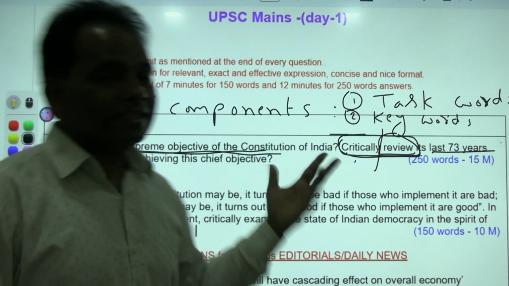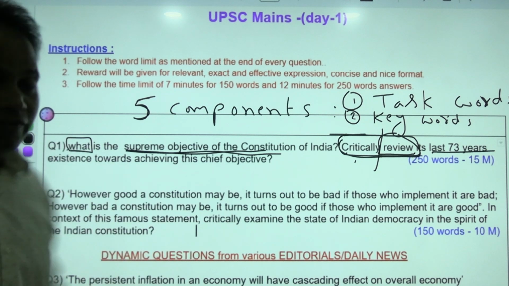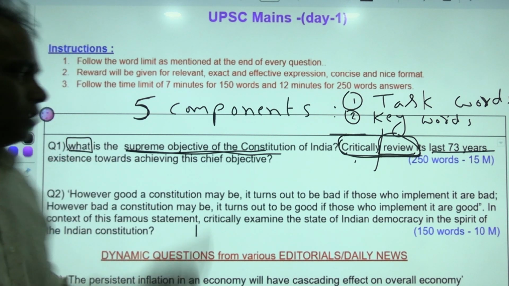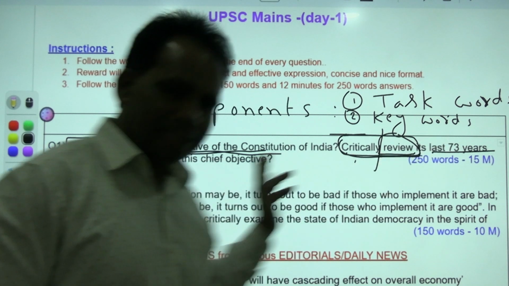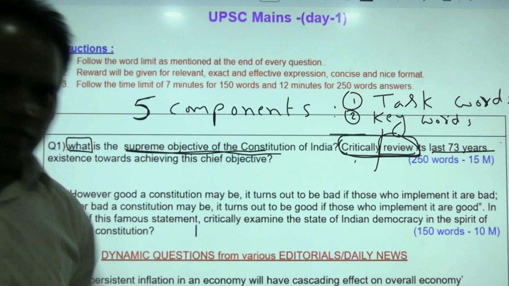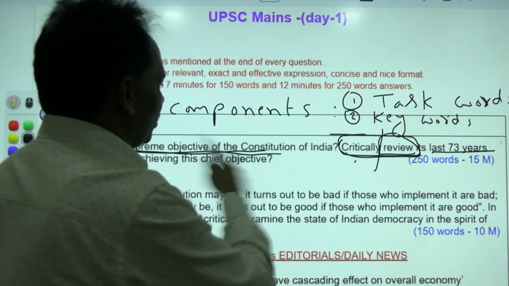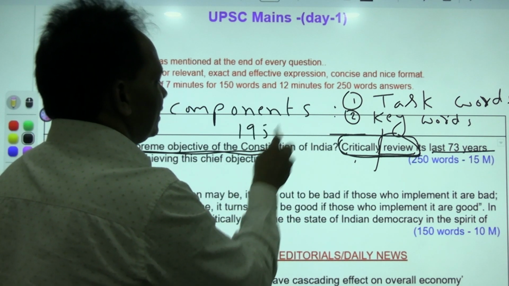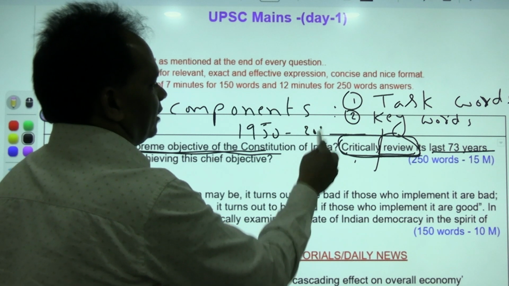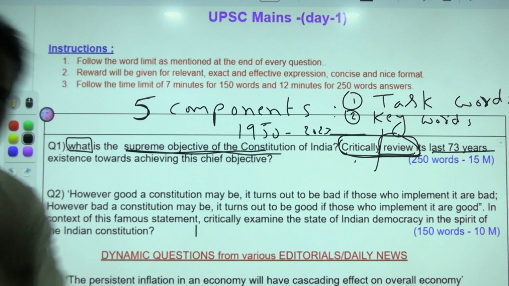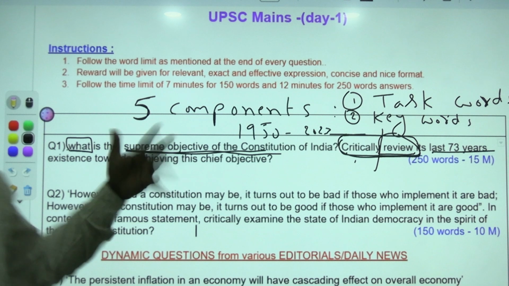The fourth one is limiting words. What are the limiting words? In terms of time, it is 73 years. Before that we need not discuss, after that we need not discuss. This time period is important, 1950 to 2023. We should talk about this time period. That is limiting in terms of time.